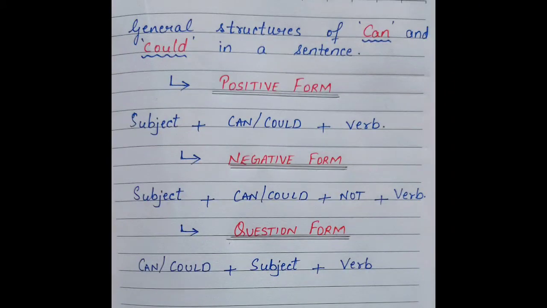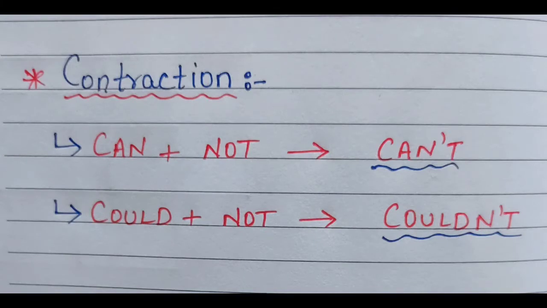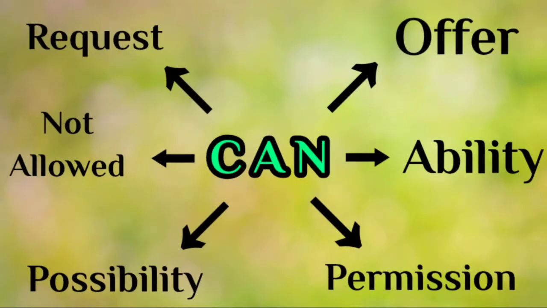We need to follow the general structure of can and could in a sentence. The general structure in a positive sentence is subject plus can or could plus verb. And for negative sentences, the general structure is subject plus can or could plus not plus verb. And to form a question, the general structure is can or could plus subject plus verb followed by the question mark. In all these structures, the verb used is in its first, that is base form. And in the negative sentences, we sometimes use the contraction, that is can plus not becomes can't and could plus not becomes couldn't.